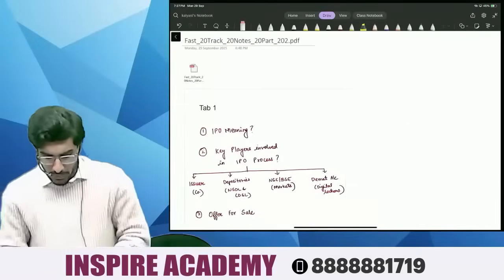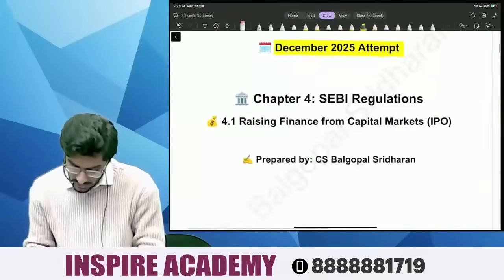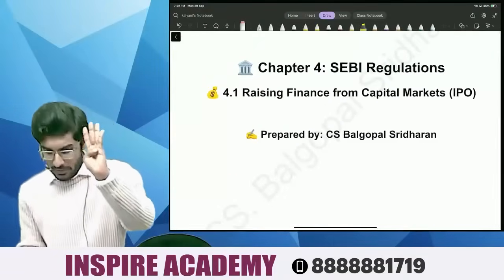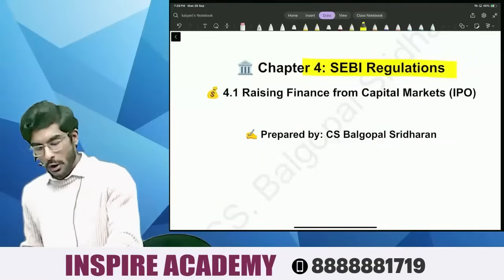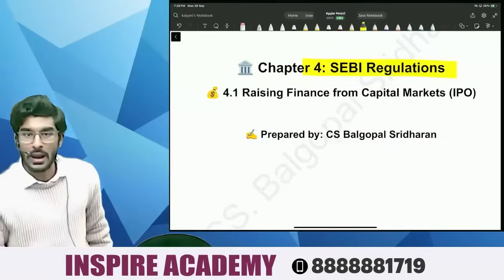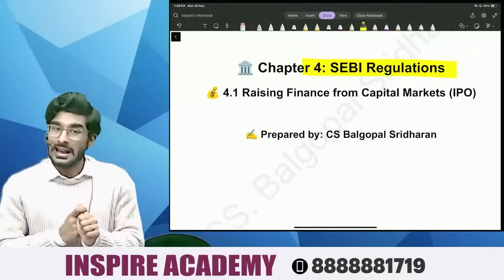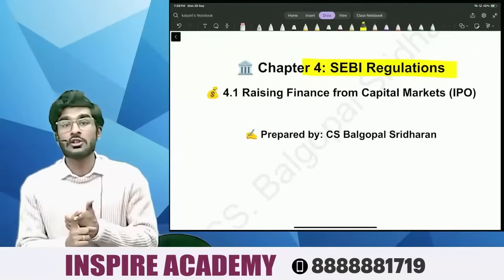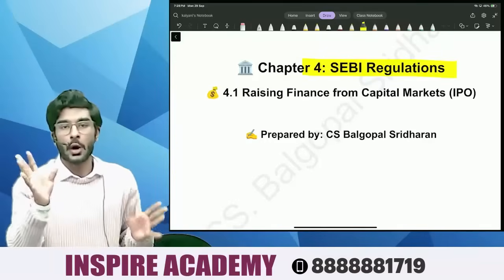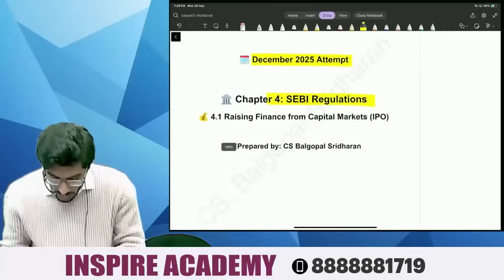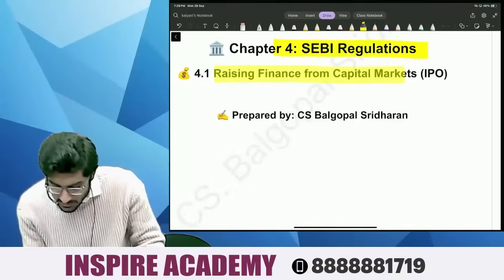What we are going to study, people, number one is SEBI regulations. We're going to study chapter 4, which contains SEBI regulations. Over here, you will have 3 sub-chapters. Number one is how to raise finance from the capital markets. Number 2, you will study insider trading regulations. And number 3, people, you will study the takeover code. Okay, people. So the first chapter that we're going to study is raising finance from the capital market.